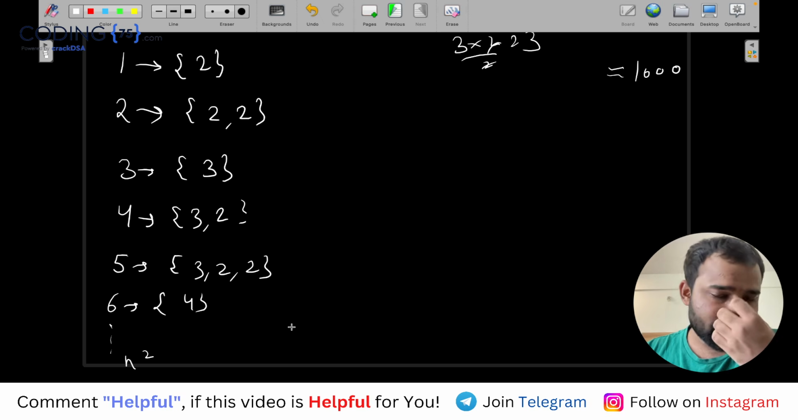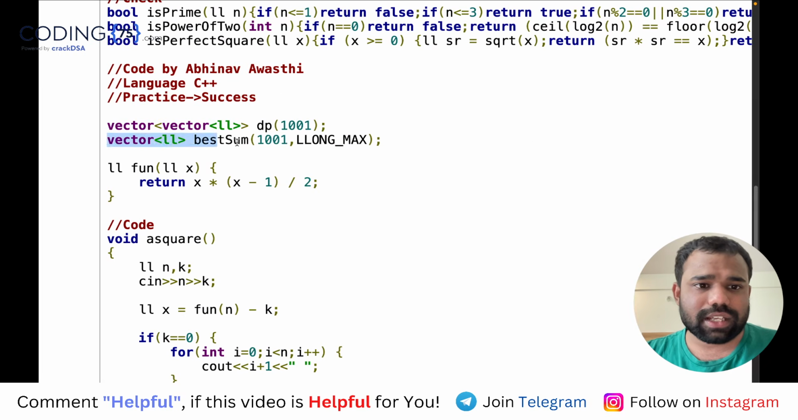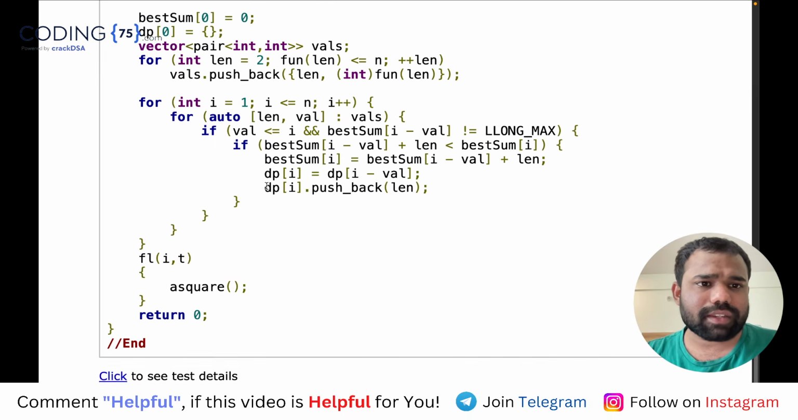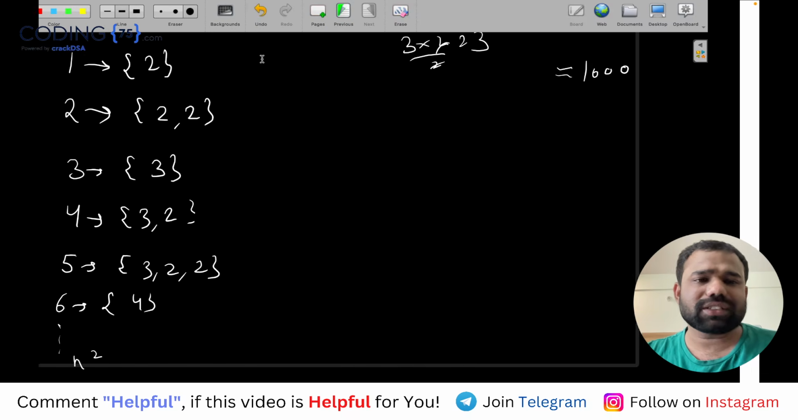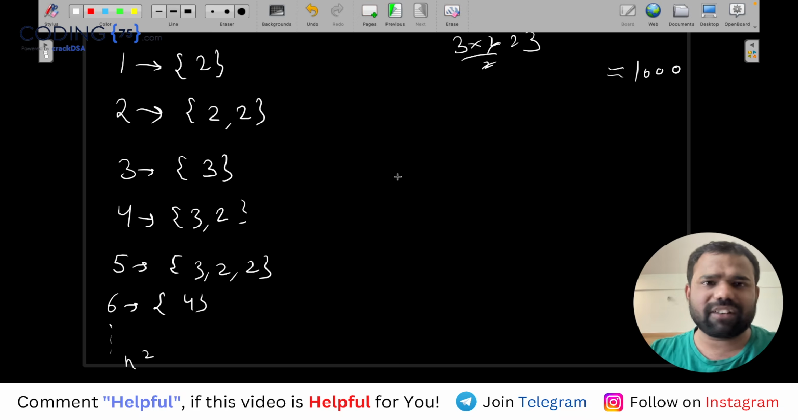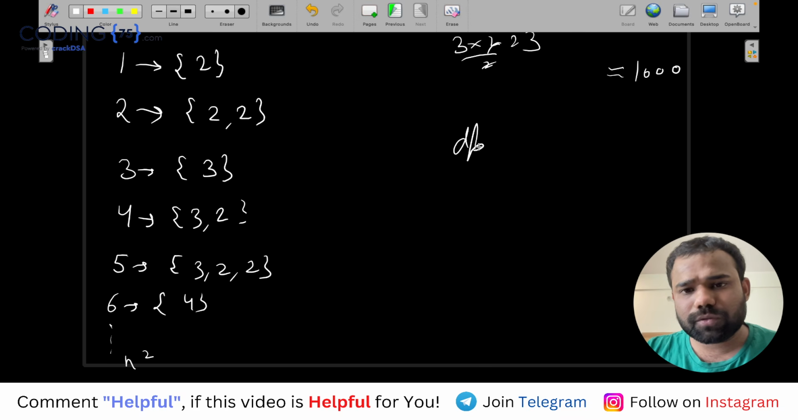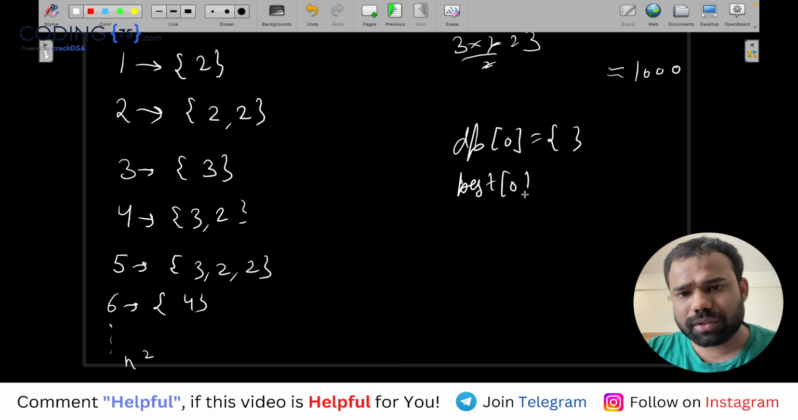Okay, so what did I do? I initially take these two things, and I made best sum 0, because if we don't need any inversion, it will be 0. So DP of 0 will be empty, and best of 0 will be 0.